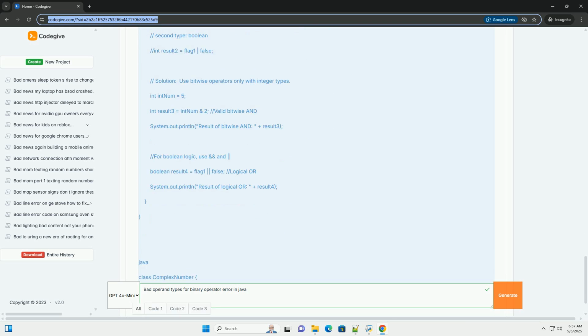3. Incorrect use of relational or logical operators with non-boolean types. Relational and logical operators are primarily for comparing and combining boolean expressions, or expressions that can be implicitly converted to boolean, which is limited in Java. You can't directly use &&, ||, etc., on non-boolean types unless they can be converted implicitly, which is usually not the case. Explanation: the original code attempts number1 > str1. The operator expects two operands that can be compared as numbers or characters. It is not defined for int and String.